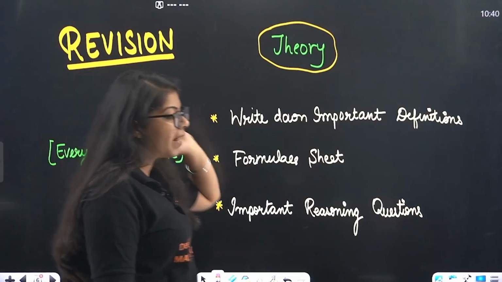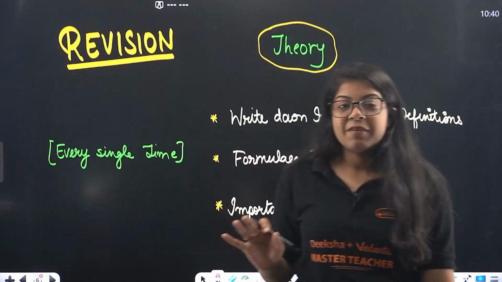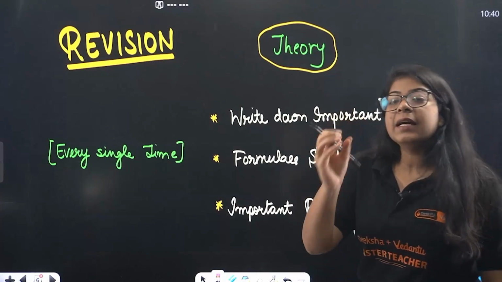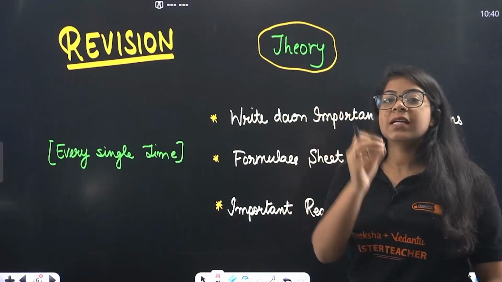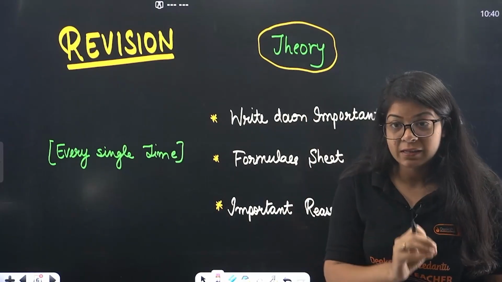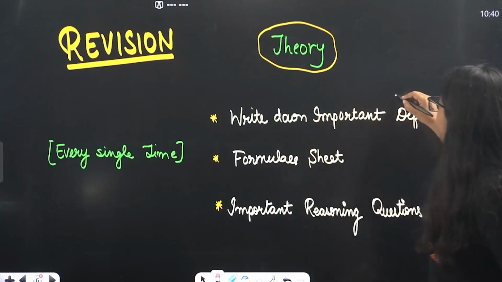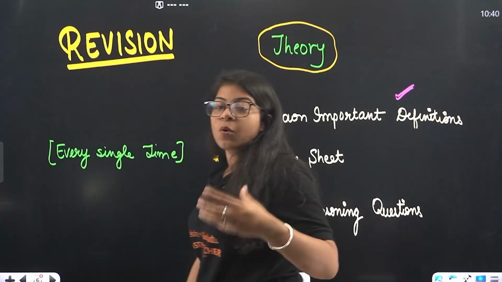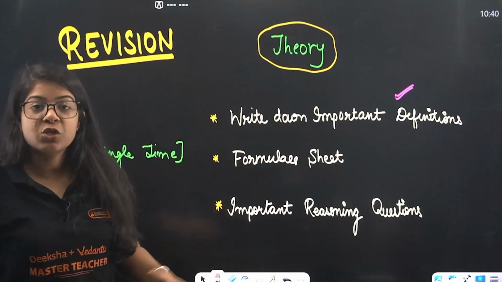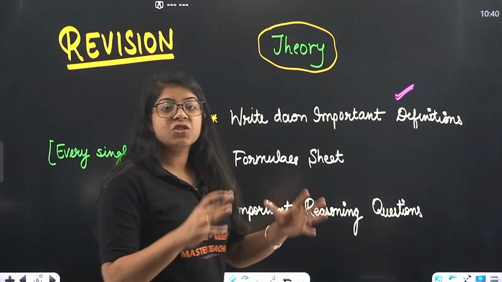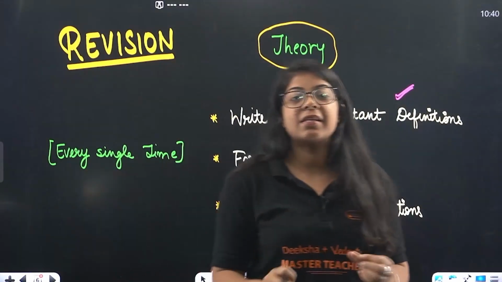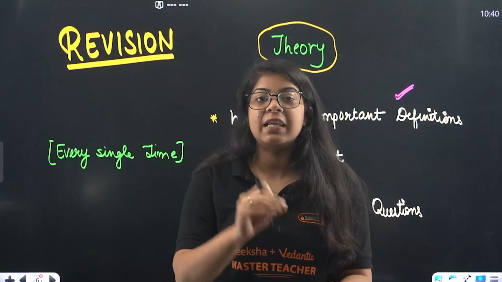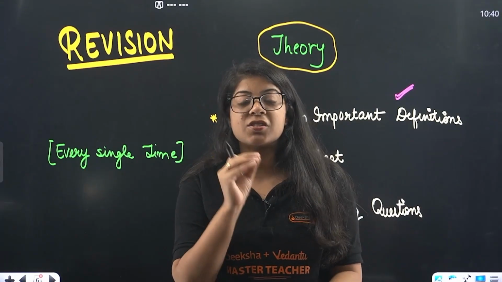Okay. Now beta, after revision, what exactly do you have to do? So I have divided it into two to three parts. We have theory. Now in the first thing, when you talk about theory, it is very important. Every single time whenever you are revising theory, you have to write down the important definitions. Laws of reflection, laws of refraction, what is average speed, what is uniform speed, all the definitions that they can ask you in the exams should be written in your rough notebook every single time. I cannot stress this enough.